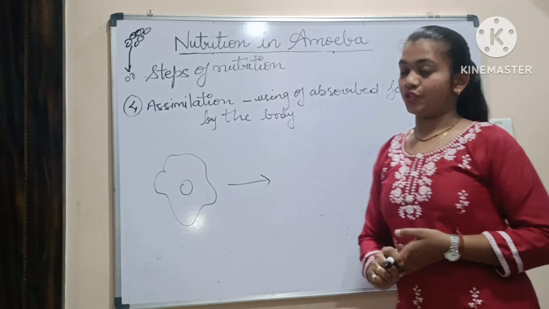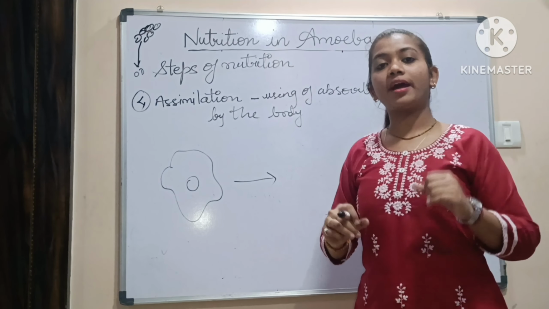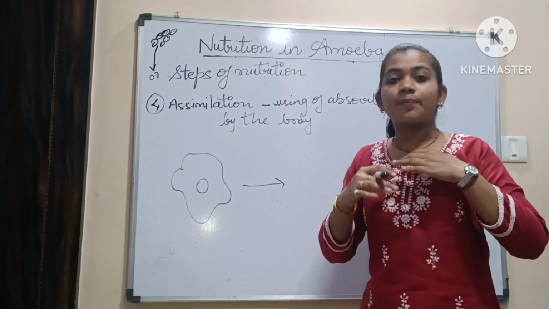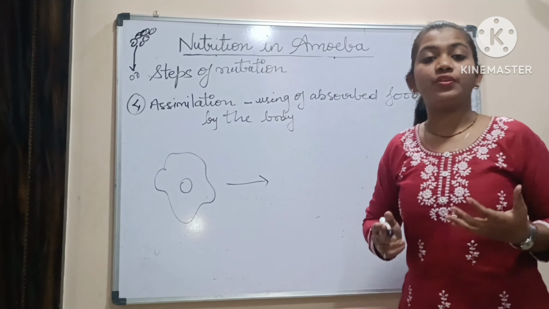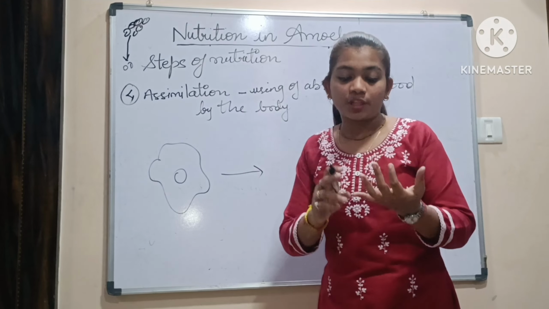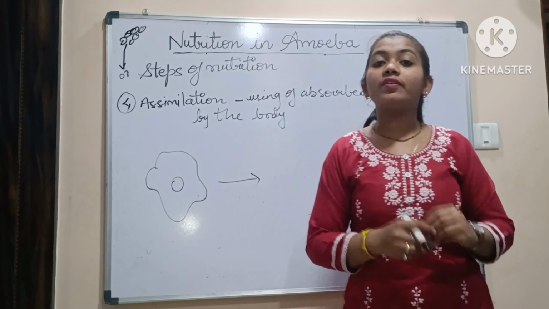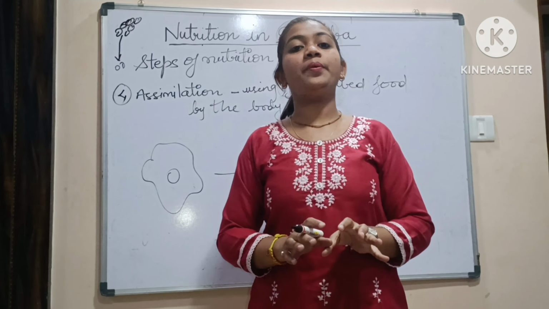The next step is assimilation. In this step, the absorbed food, whatever food is absorbed by the body of amoeba, is used. In what all things are they used? Suppose we are eating the food, so why do we eat food? We need energy. For what do we need energy? For doing our work, for maintaining our body, for maintaining our tissues, and if there is any hurt or any worn out tissue, that tissue can be repaired.